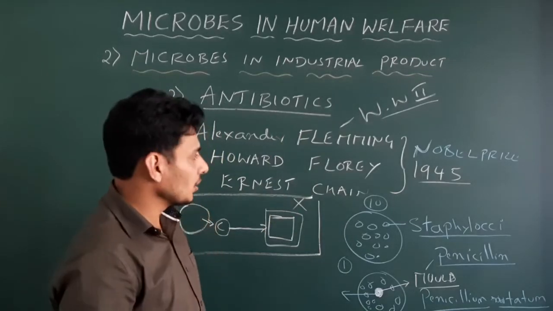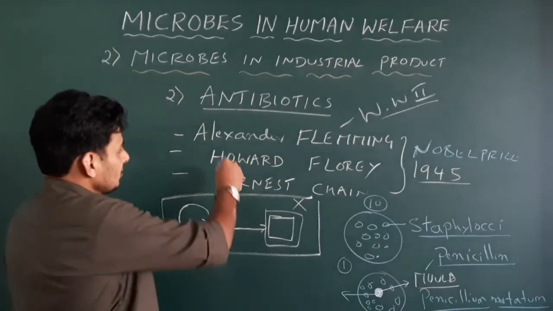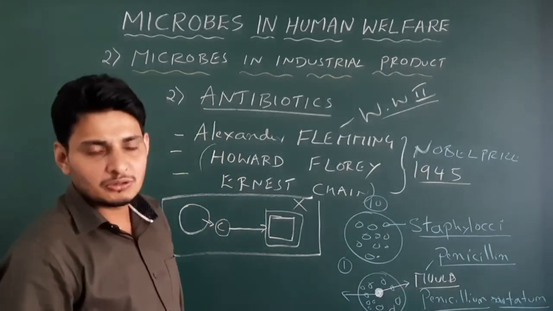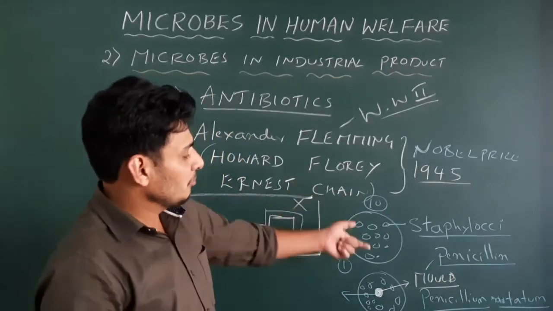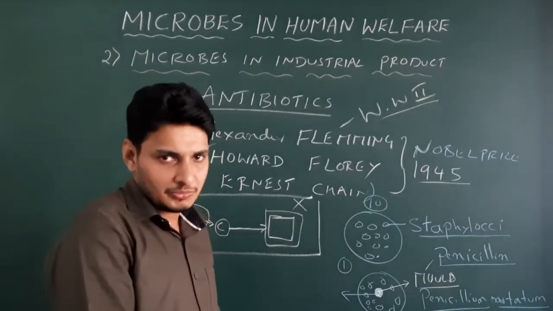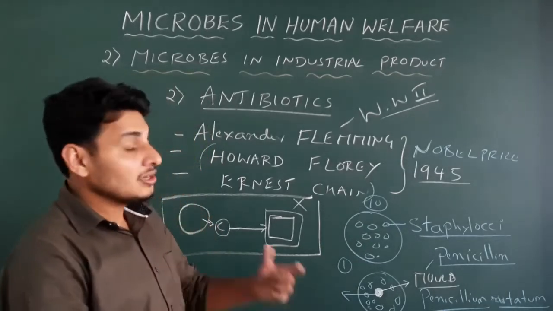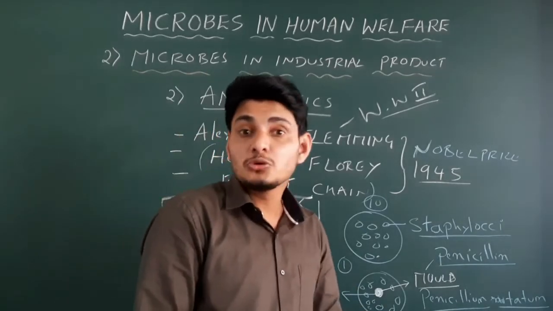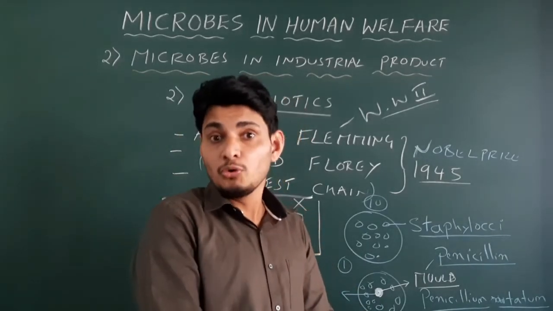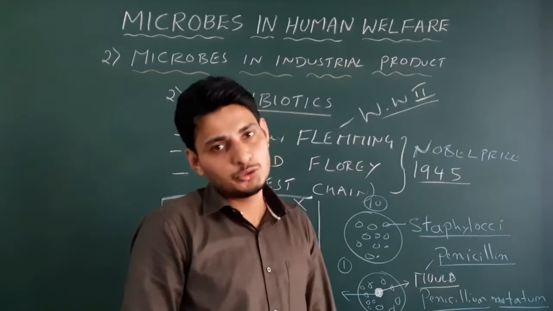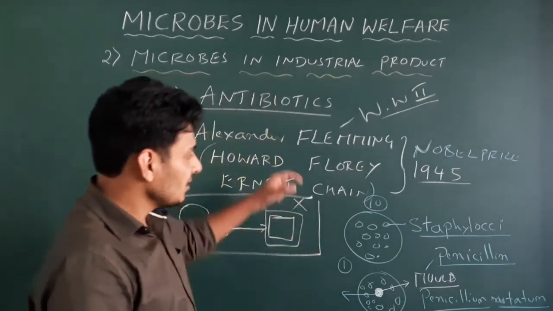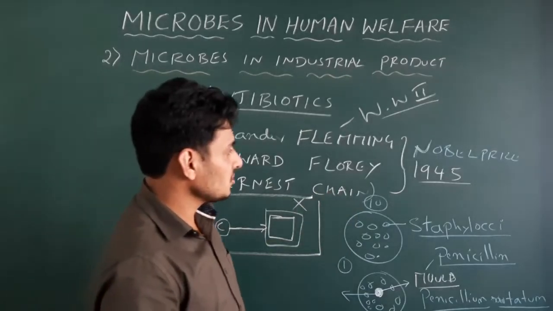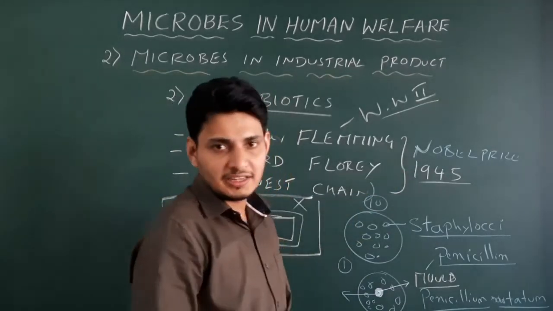That's easy. Okay. After that, these two scientists, that is Ernst Chain and Howard Florey, actually made this penicillin effective. Got it? Effective. And this could save the millions of American soldiers who got wounded in World War II. So because of their efforts to save the American soldiers, they got the Nobel Prize in the year 1945.